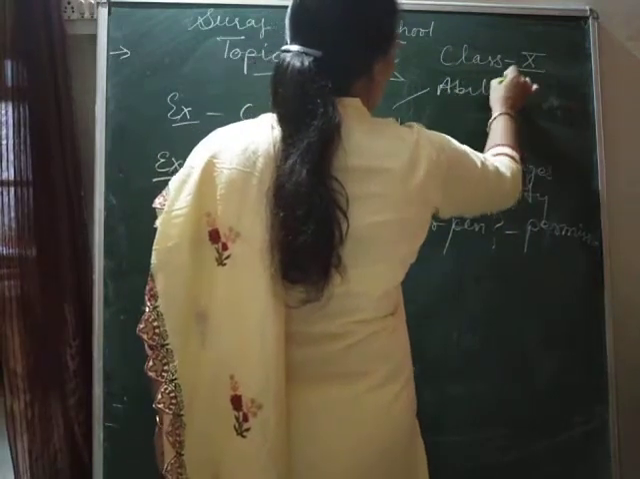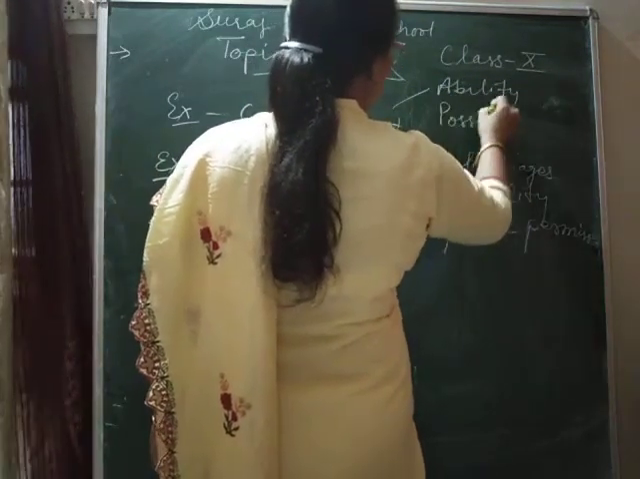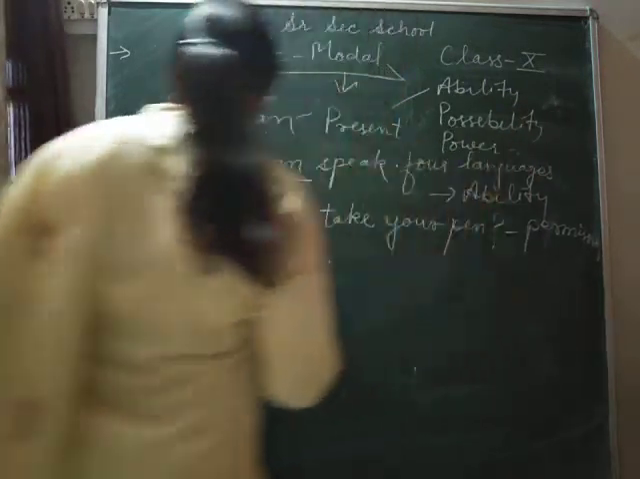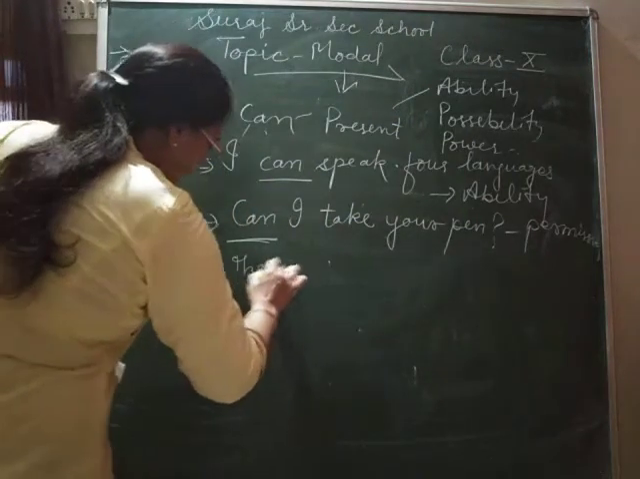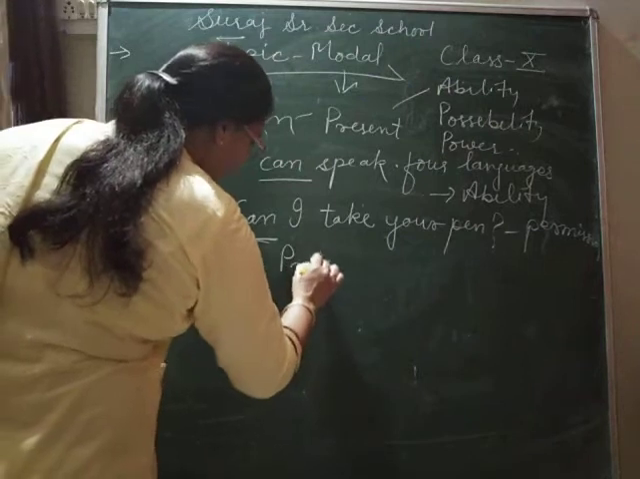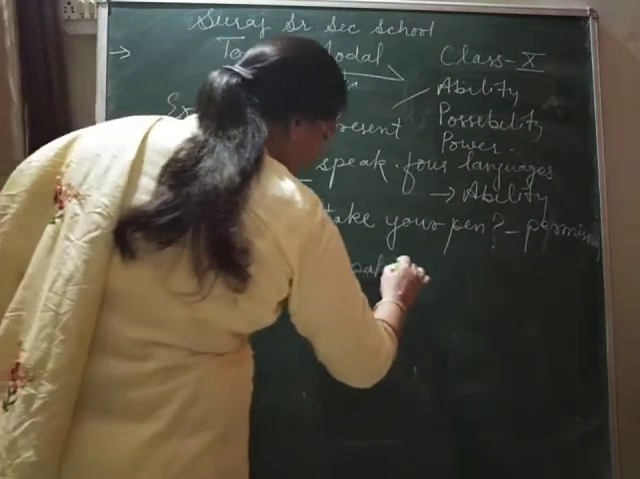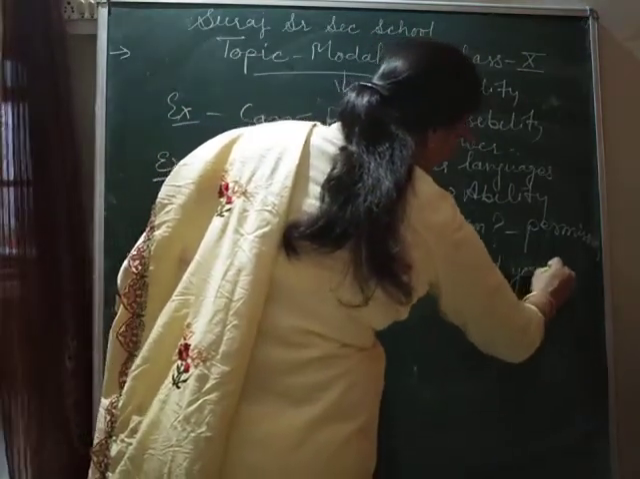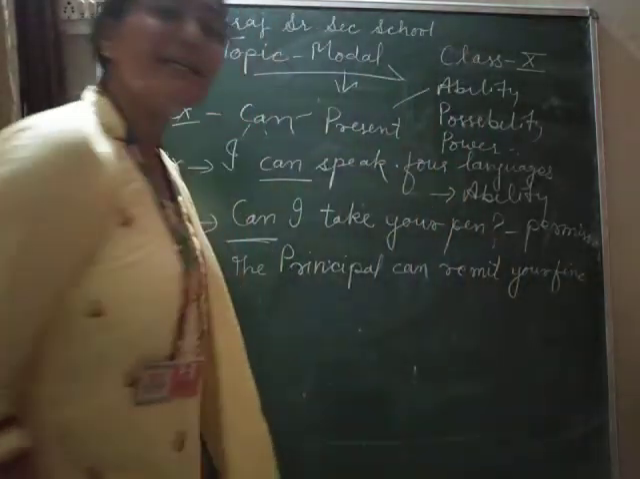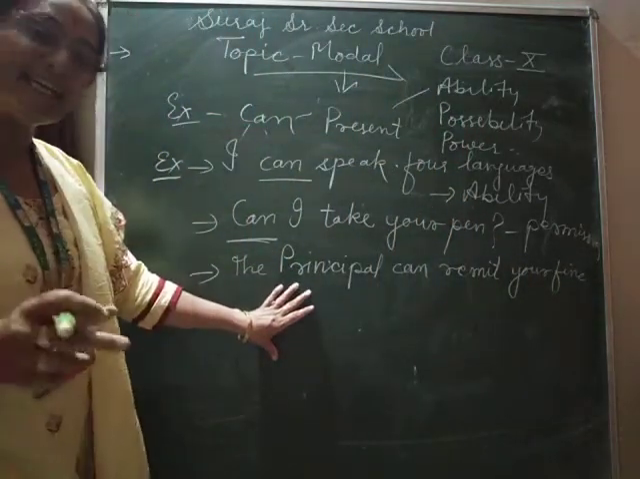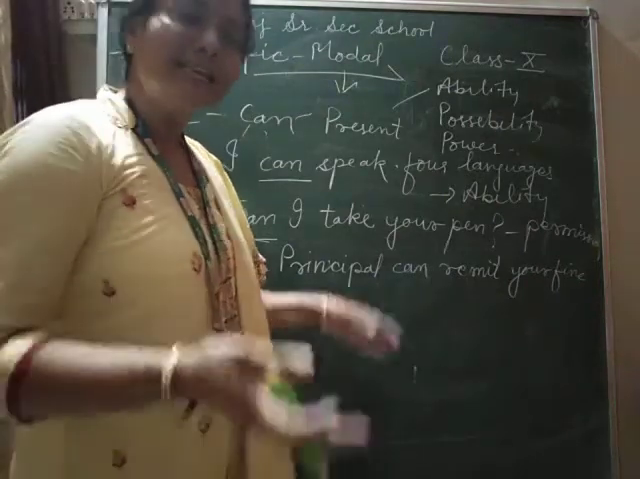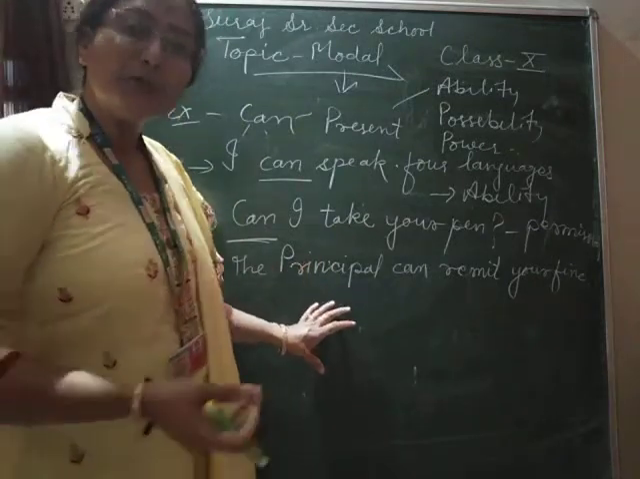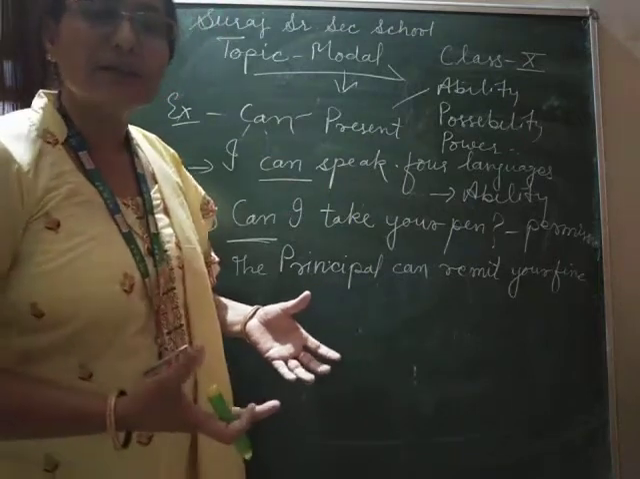Can is used for ability, possibility, power. For example, the principal can remit your fine because he has power. The principal has power, he can remit your fine. The principal can allow us or give us leave because he has power. The principal can reduce or give us a concession in the fee because he has power.